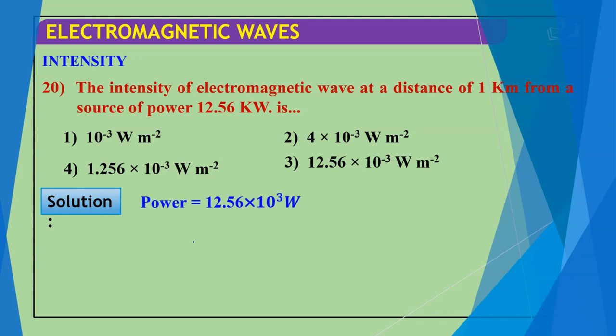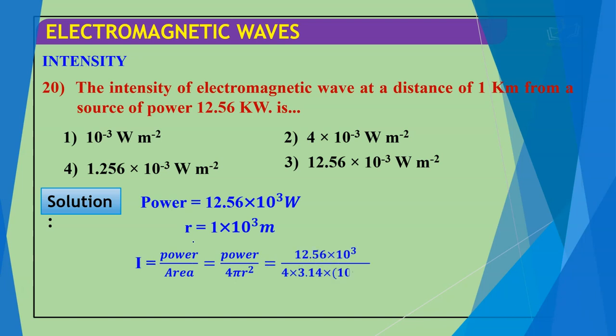Power is equal to 12.56 × 10^3 watt. R is given as 1 × 10^3 meter. I is equal to power by area. So power is given, area is 4πR². R is given, just put in these values and we get the final answer, which is 10^-3 watt per meter square. According to this, the correct option for this question is 1.